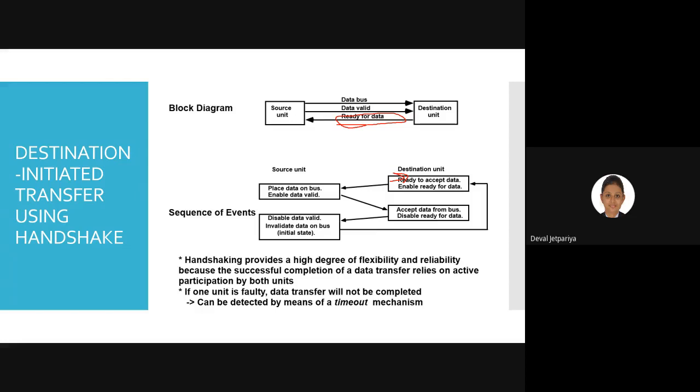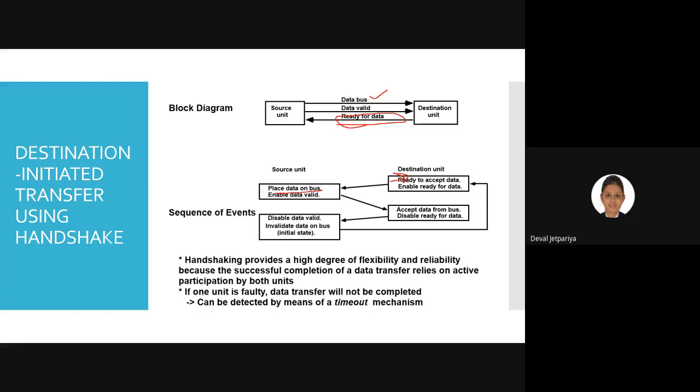So that is the major change in case of destination initiated transfer. Once it is ready to accept the data, what will the source do? The source will place data on the bus, the same as we do in every approach, right? After that it will enable the data valid line. That means it now has some data and it is sending it towards the destination.